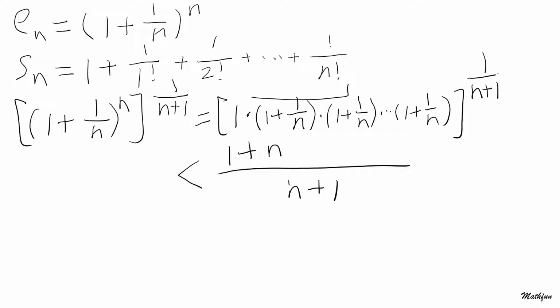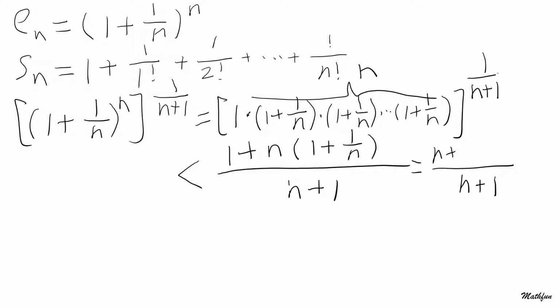So over here we have a total of n times 1 plus the reciprocal of n, and now you see it. This will give you n, that will give you 1, so that means it will be n plus 1. You have n plus 1 and then plus 1, isn't that true?